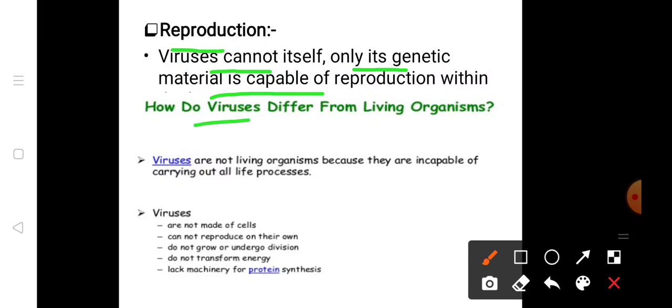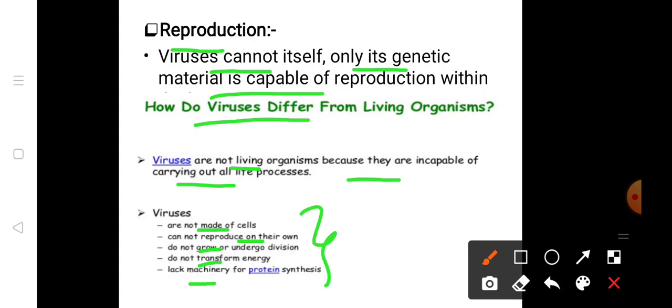How do viruses differ from living organisms? Viruses are not living because they are incapable of carrying out all the life processes. Viruses are not made up of cells. They cannot reproduce on their own. They strictly require the host to multiply. They do not undergo the division process. They do not transfer energy. They lack the machinery for protein synthesis. They entirely depend on the host cells.